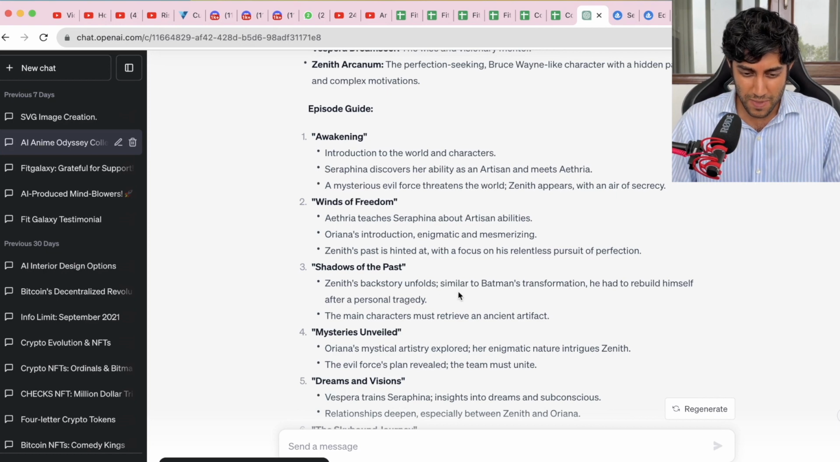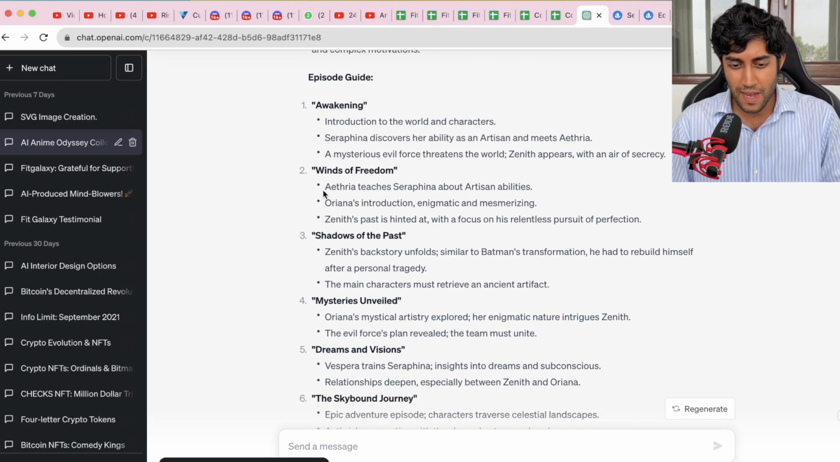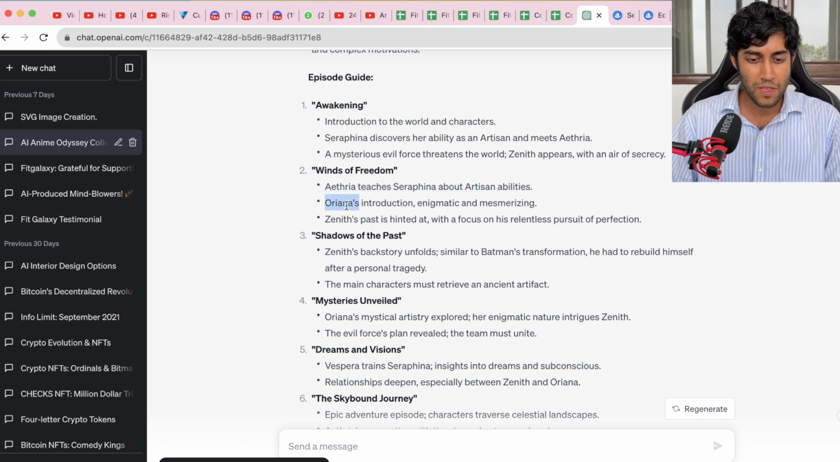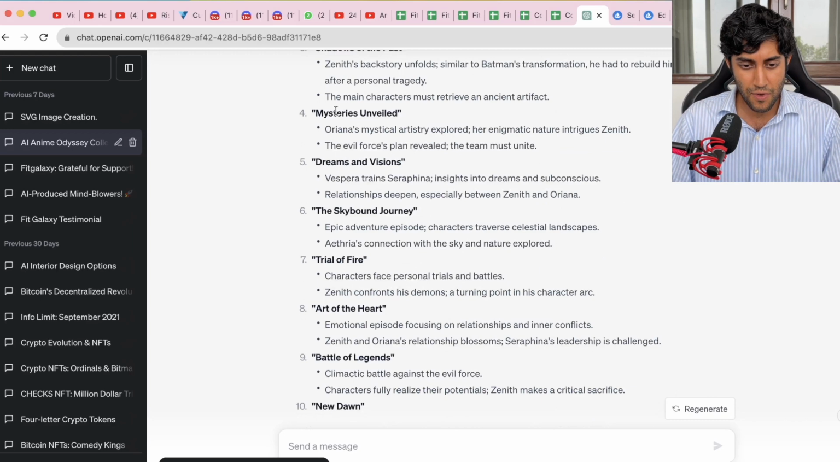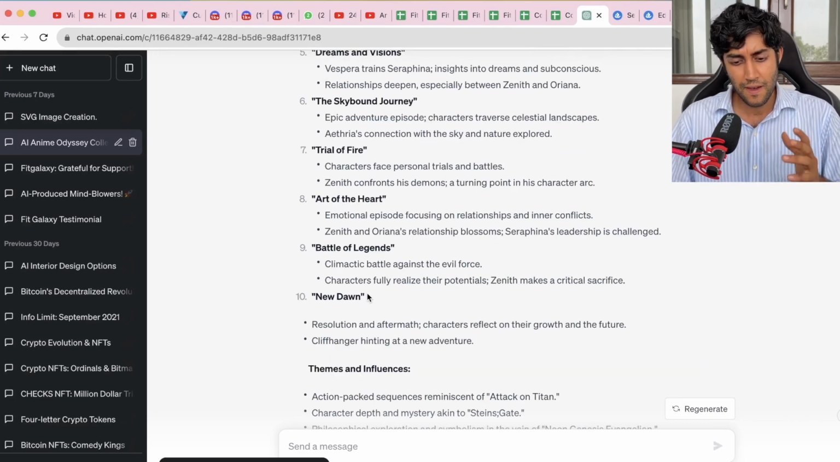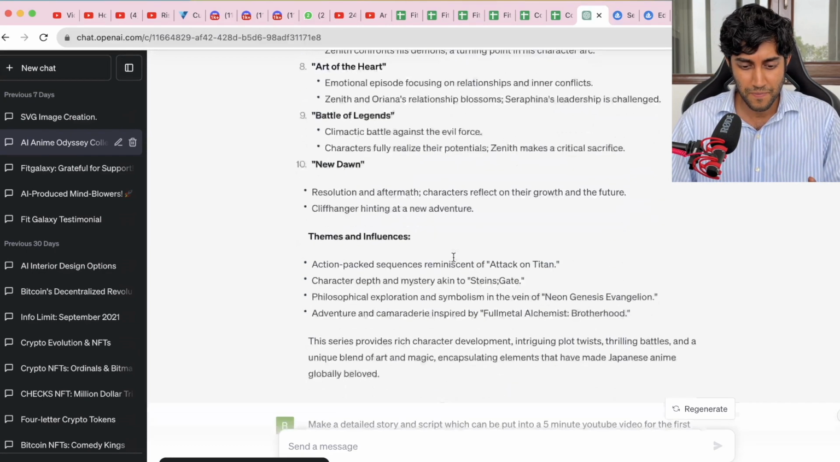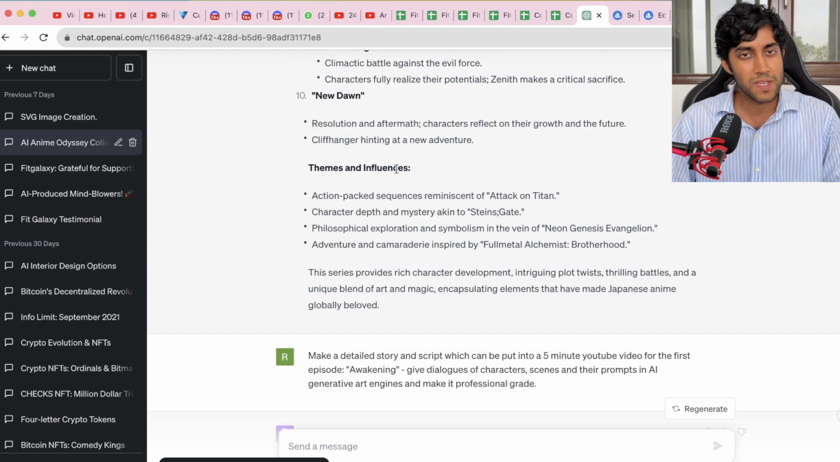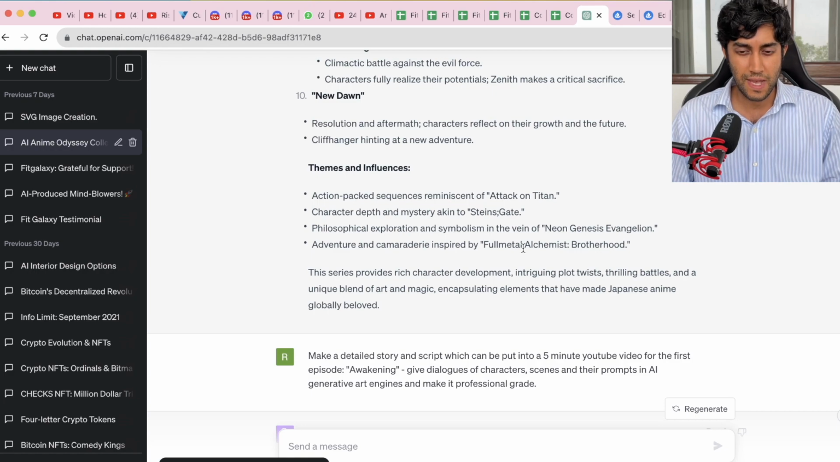Then it goes into Zenith's backstory. Aethria teaches Serafina about artisan abilities. Then you introduce Oriana. So there is a nice character development, right? Then you have resolution and aftermath or something like that. And then it has given me a cliffhanger hinting at the new episode. That's it. And it has picked up some themes and influences from, I think, Japanese anime cartoons, or series as they call it.